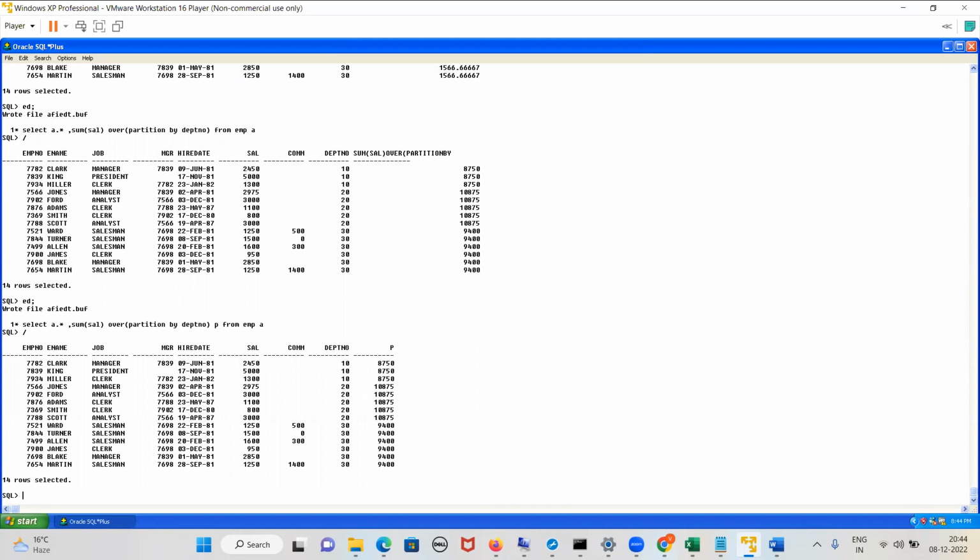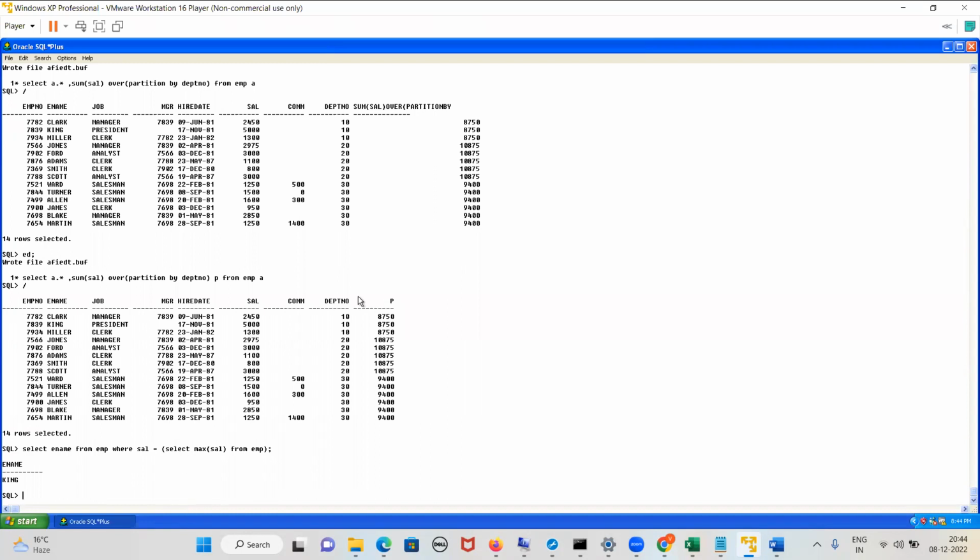But I have not taught you subquery, right? So how will you write this query? See, what I have to do is select ename from EMP where salary equals to what, guys? List the names of employees whose salary is equal to the maximum salary of all employees. Maximum salary of all employees means select max of salary from EMP. But you have not learned subquery, so don't write this.